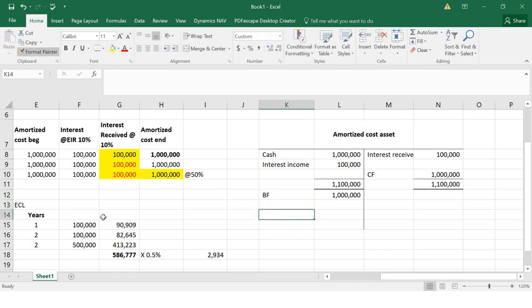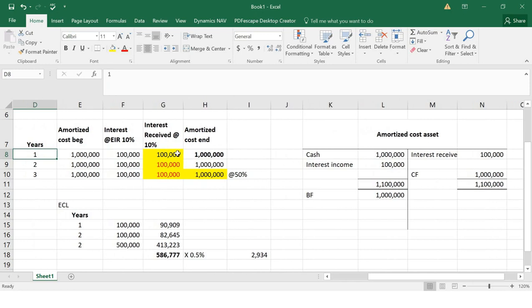Now we are at the end of the first year. This 1 million is at the very end of the first year. On this day, when we did the impairment, the impairment that came was 2,934. How do we do the double entry?